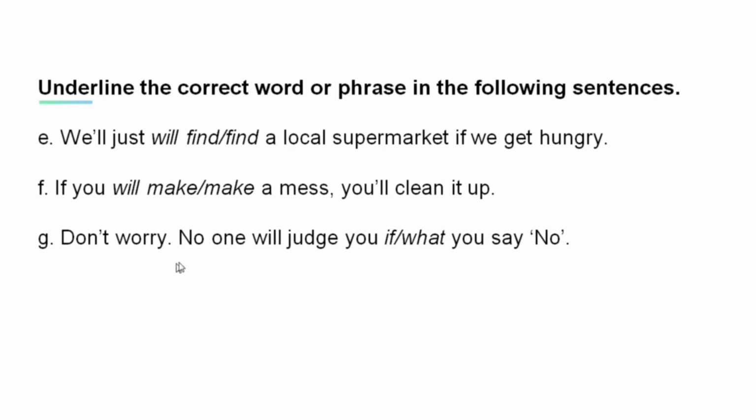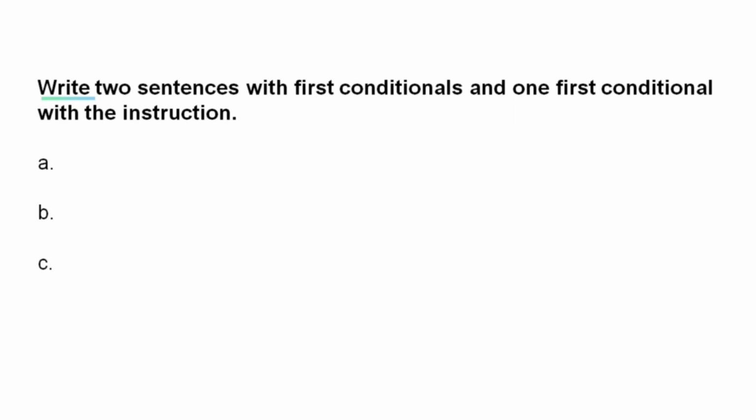G. Don't worry, no one will judge you if what you say no. And now, write 2 sentences with first conditionals and 1 first conditional with the instruction.